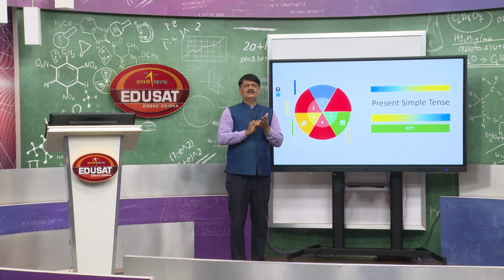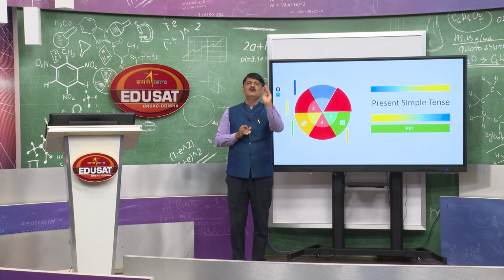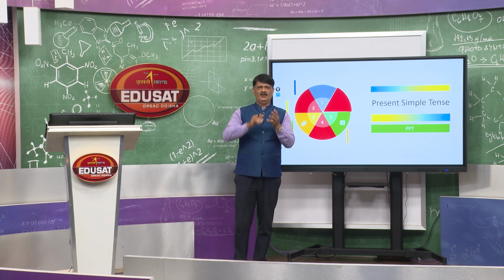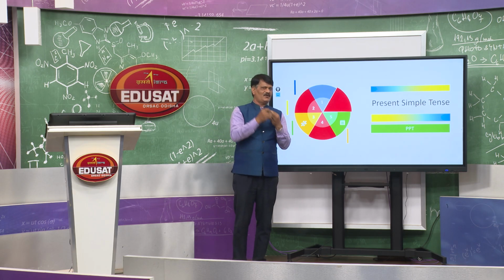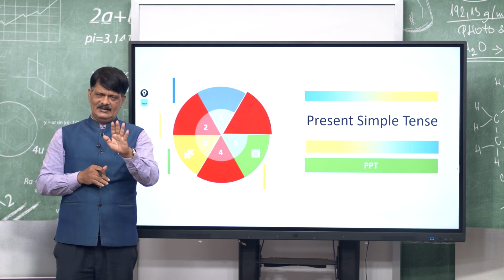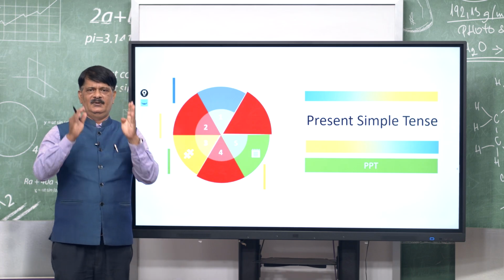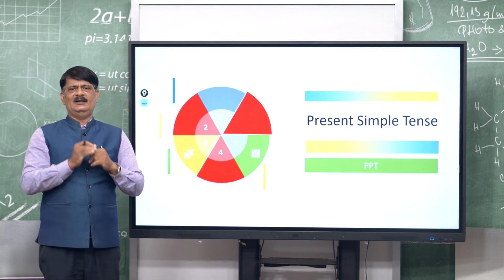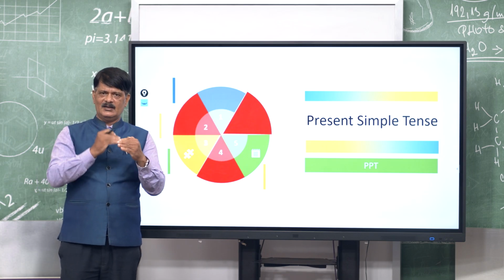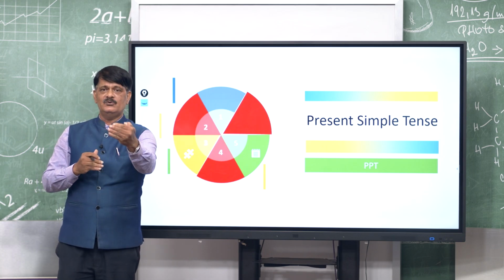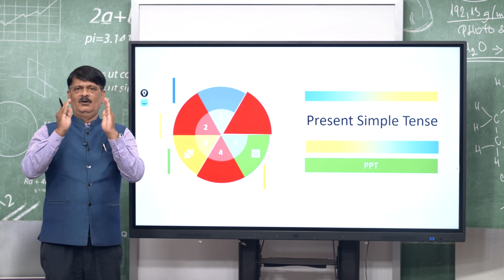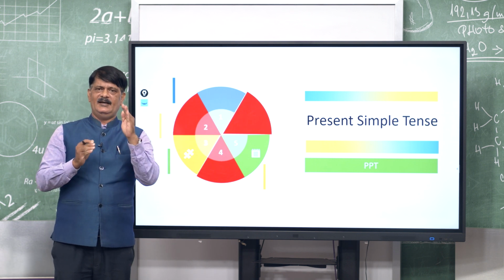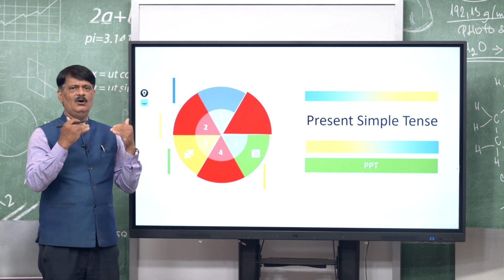As we know, present tense has how many forms? Four forms. Very good. What are they? One is present simple, another is present progressive, next is present perfect, then present perfect progressive. We will discuss these four fundamental things of the present tense one after another, and know the rules and how it is used in day to day life or contextual things. It is very important not only from the examination point of view, but also for day to day life. Okay? We will go one after another.